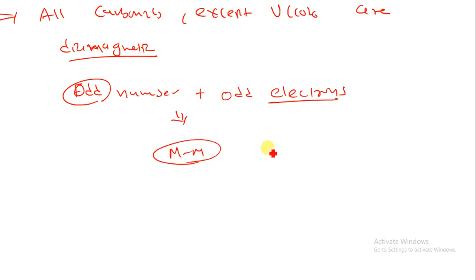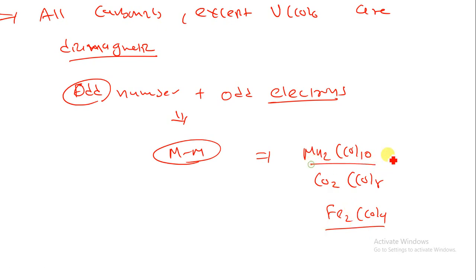As we have already studied in Mn2CO10, then Co2CO8, then Fe2CO9. In Mn2CO10 we have atomic number 25, this is 26, this is 26, but it is an exception, so we can produce a bridge carbonyl over here.